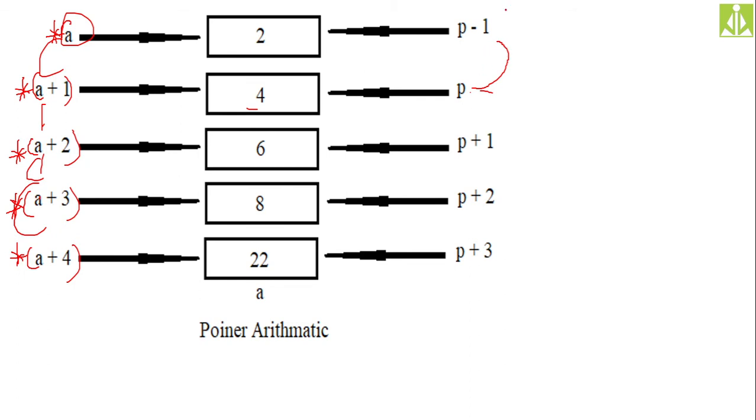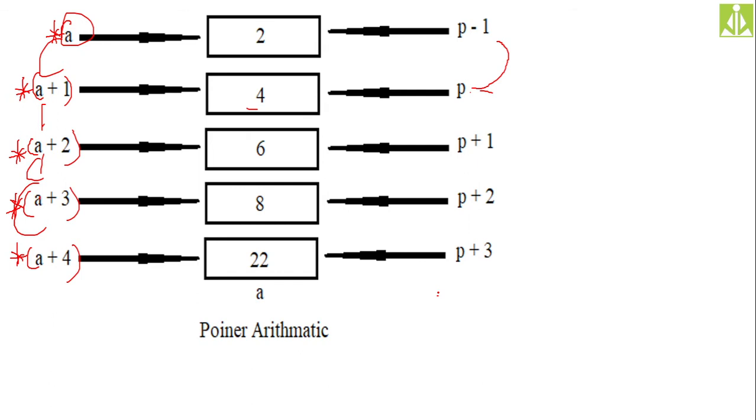Likewise, somebody will ask me, if I say like this, what happens if I add more? It will go beyond the array limit. You will get garbage value. We defined the array with only 5 elements, and if you add 6 or 7 to it, what will happen? The pointer will go out of this array, beyond the array locations, and you will get garbage values, unknown values, because those memory locations will hold unknown values for us.